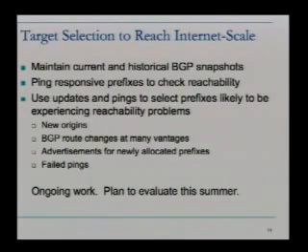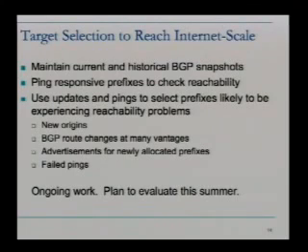So this analysis that I just gave was just on 1,500 prefixes, and we're now working to scale up this analysis to the entire internet, but we don't have to do trace routes to every prefix from every vantage point constantly. So we're going to do some intelligent target selection. We're going to maintain BGP information, and we're going to use pings to responsive prefixes to check reachability. We're going to then use these updates and pings to help us select prefixes that are likely to be experiencing problems at a given point in time. So either prefixes that are having lots of BGP changes, or if we see a failed ping.